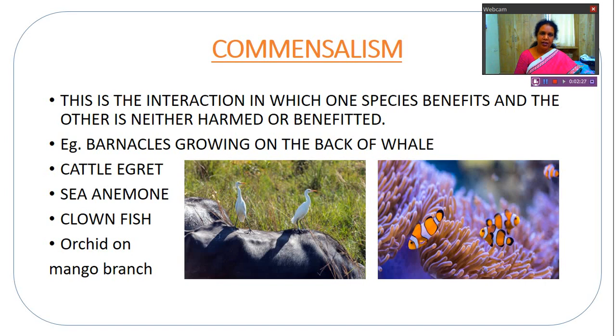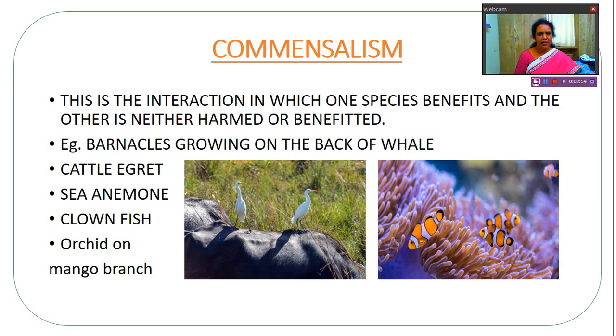Predators are afraid of the stinging cells of the sea anemone. So clownfish are getting shelter, or escaping the predators, because they are living in association with sea anemones. For sea anemones there is no benefit or loss, but for clownfish there is benefit. So such types of associations are called commensalism.